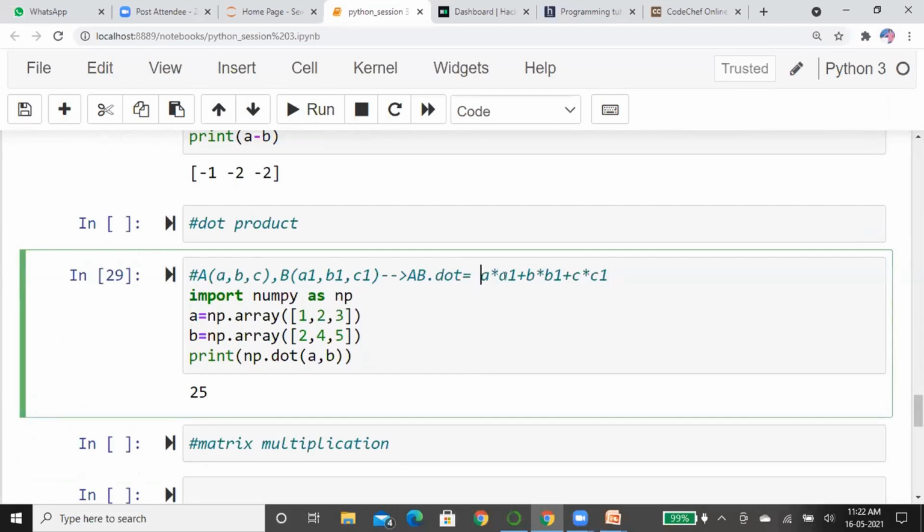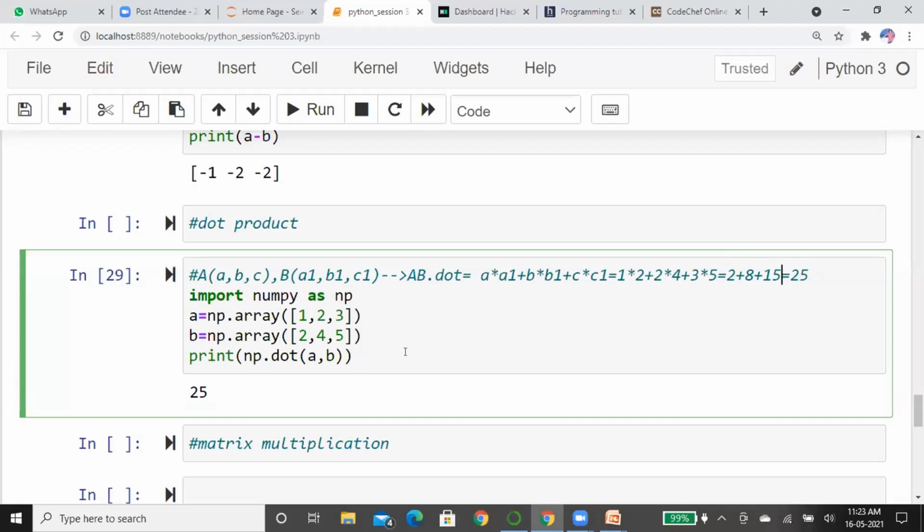See here what happened. a into a1 means 1 into 2, which is 2, plus 2 into 4 is 8, plus 3 into 5 is 15. So 2 plus 8 plus 15 is equal to 25.